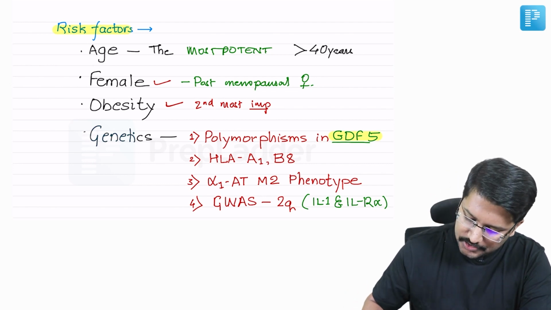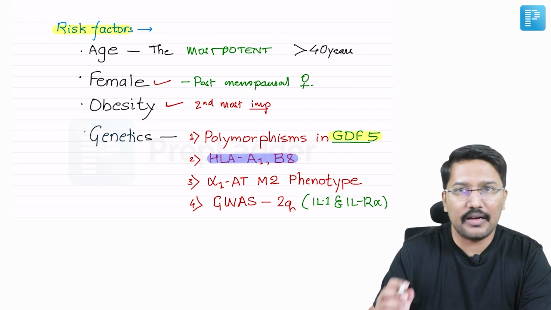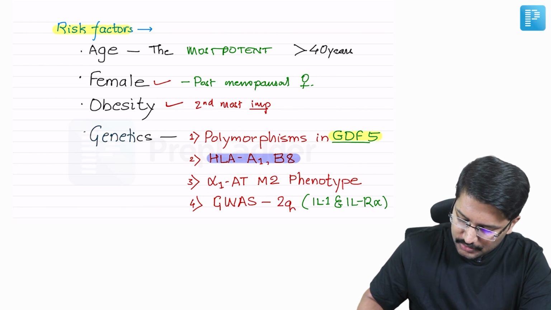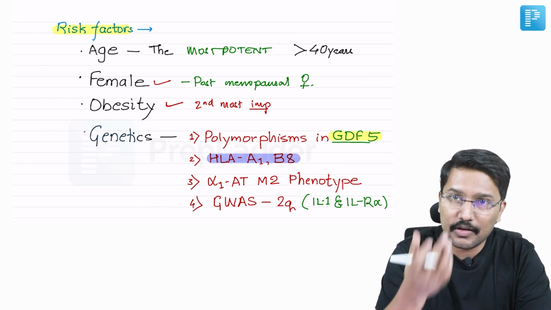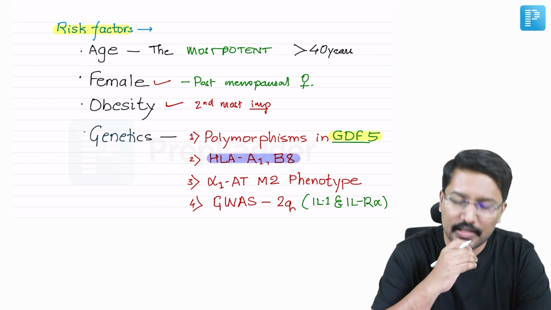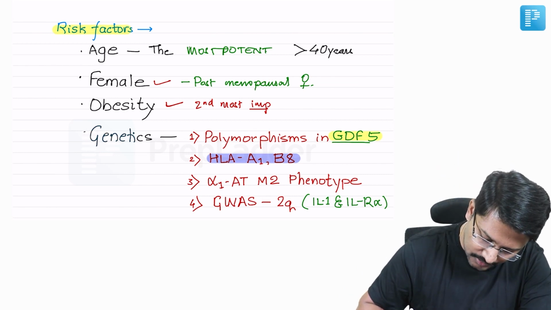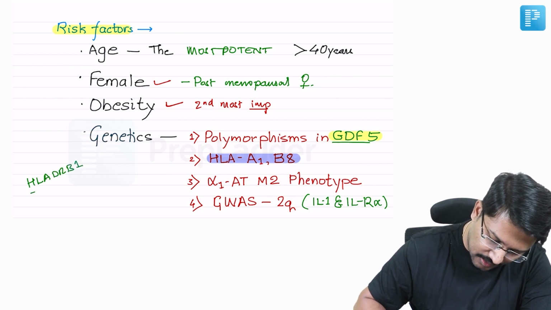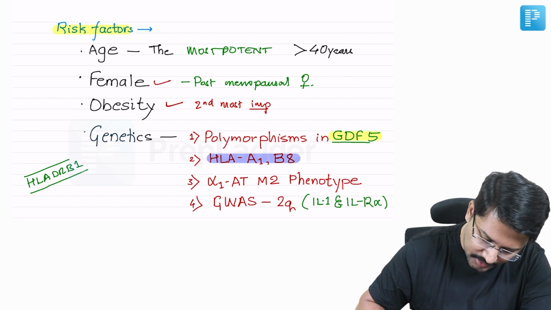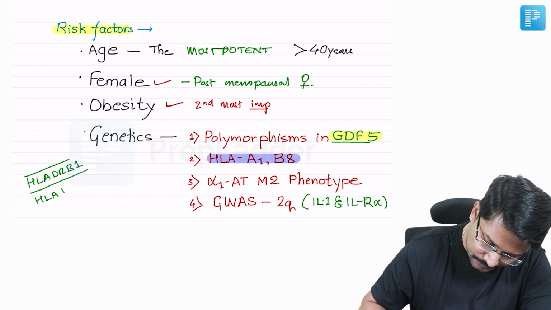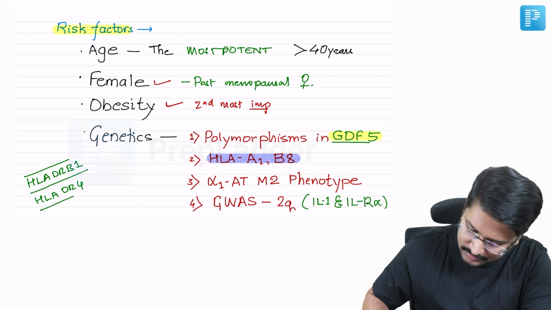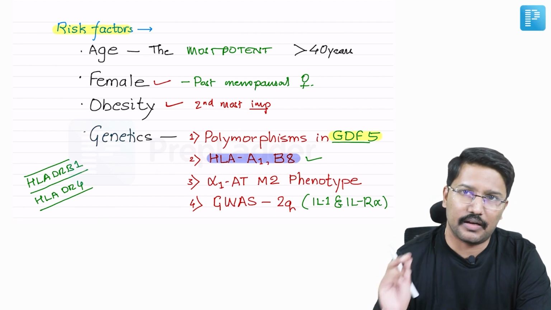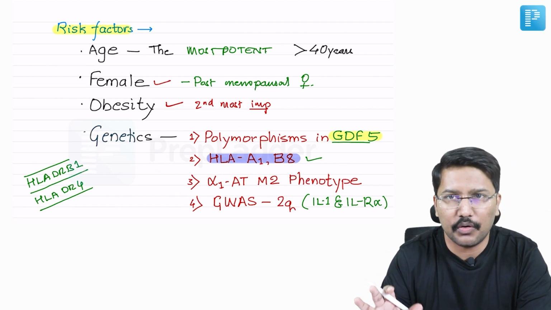Apart from that, if you talk about HLA, HLA-A1 and B8 are considered as risk factors. Remember, when we talk about other rheumatological disorders, especially inflammatory arthritis like rheumatoid arthritis and disorders like SLE, very often we talk about HLA-DR-B1. If I have to talk about rheumatoid arthritis, probably HLA-DR4 also, right? But in case of osteoarthritis, it is HLA-A1 and B8. They carry a slightly higher risk of developing osteoarthritis.